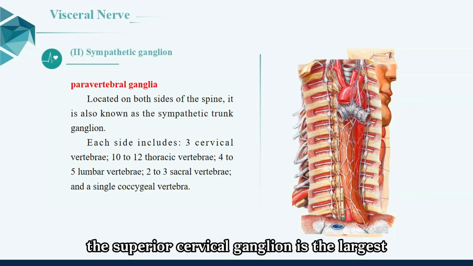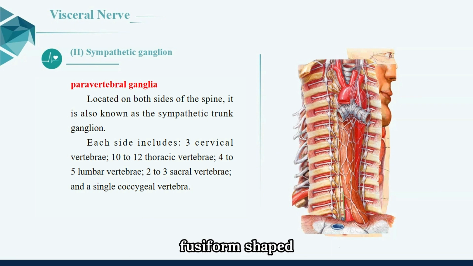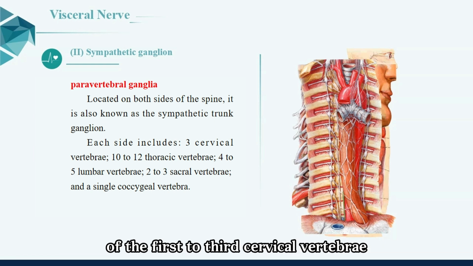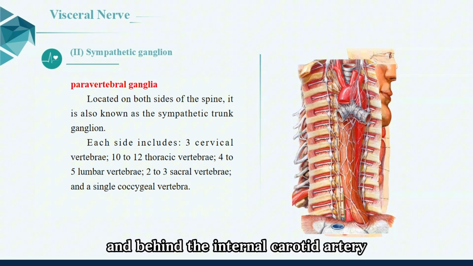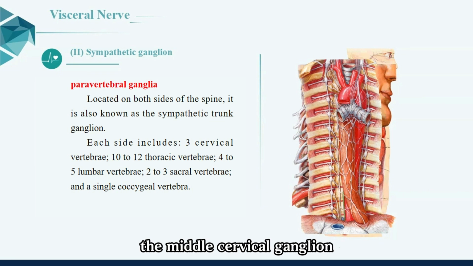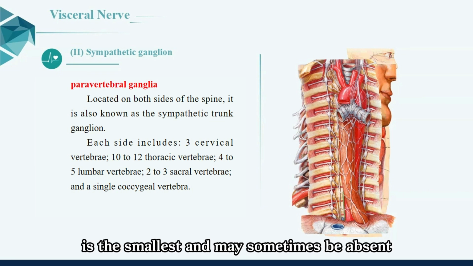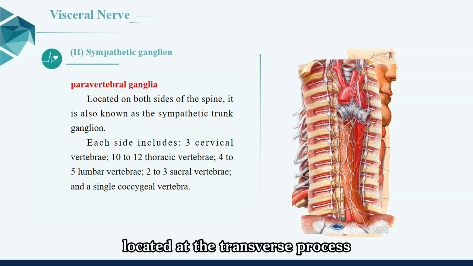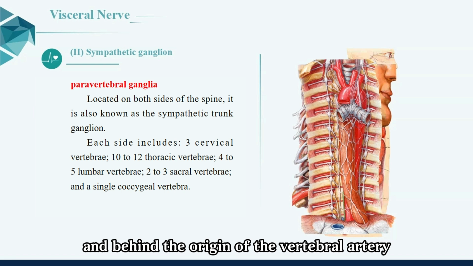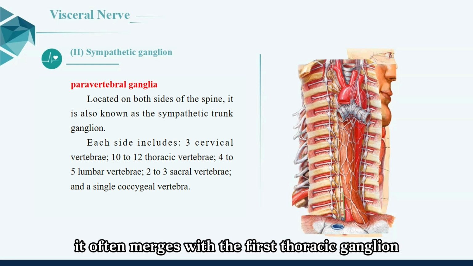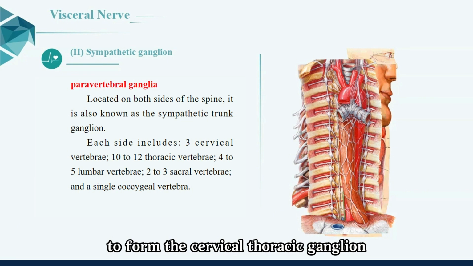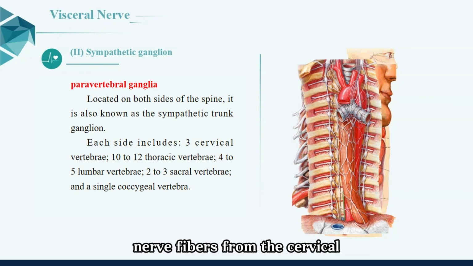The superior cervical ganglion is the largest, fusiform-shaped, and is located in front of the transverse processes of the first to third cervical vertebrae and behind the internal carotid artery. The middle cervical ganglion is the smallest and may sometimes be absent. In some cases, there can be up to 3, located at the transverse process of the sixth cervical vertebra. The inferior cervical ganglion is located in front of the root of the transverse process of the seventh cervical vertebra and behind the origin of the vertebral artery. It often merges with the first thoracic ganglion to form the cervicothoracic ganglion. The distribution of the postganglionic nerve fibers from the cervical sympathetic trunk ganglia can be summarized as follows.